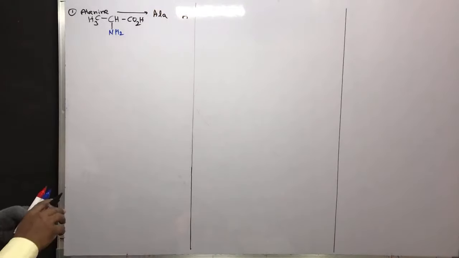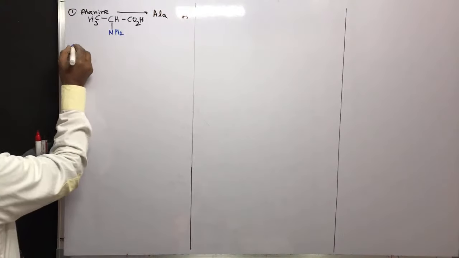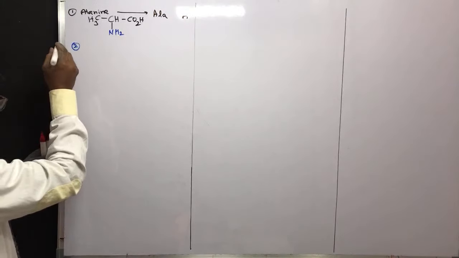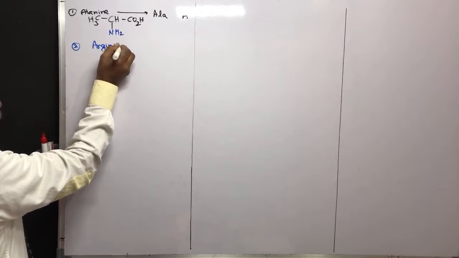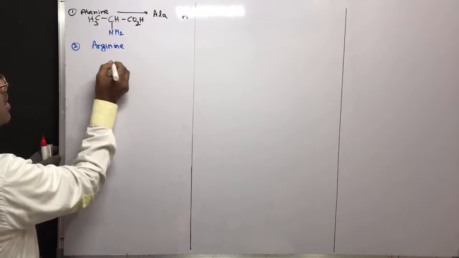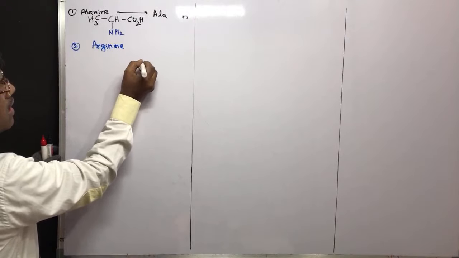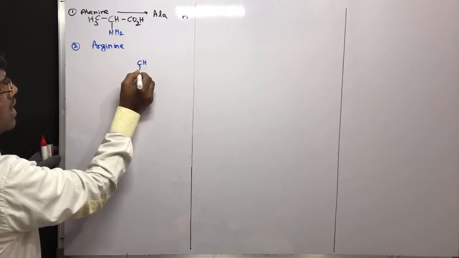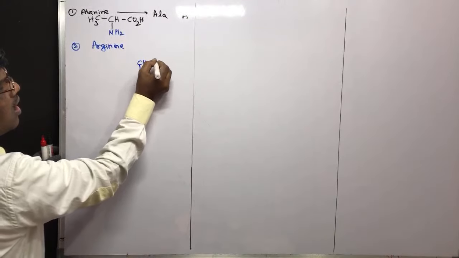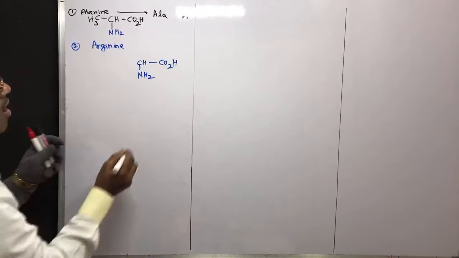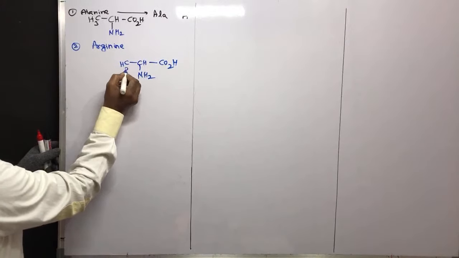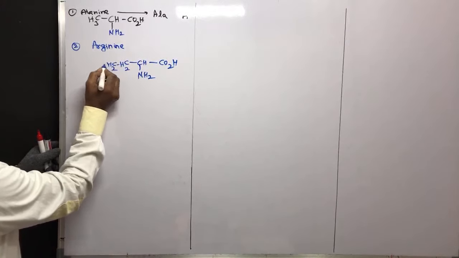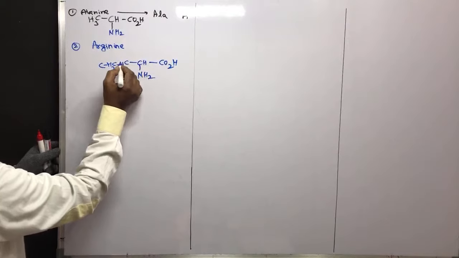This is alanine, followed by second one is arginine. Arginine is having CH-NH2 amino acid. This is alpha amino acid. CH2, CH2, C1, 2, 3, 4.